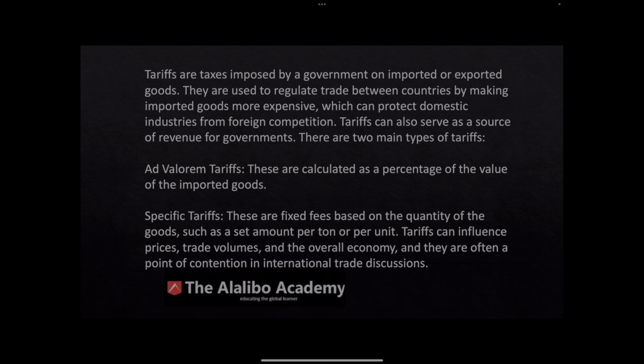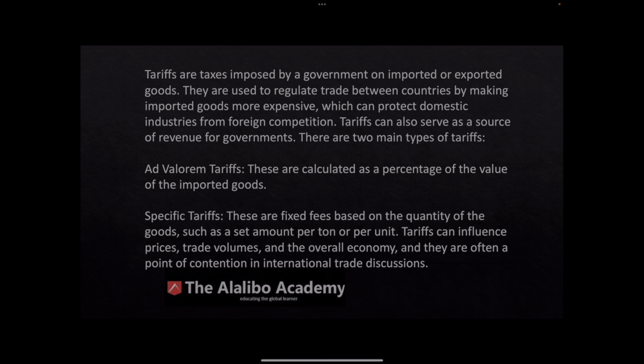Video, we're going to be looking at tariffs. We're going to look at just the basic definition of tariffs as well as the application and the impact they have typically on a government, on a country, etc. Right? So let's begin with the basic definition of the concept of tariffs.